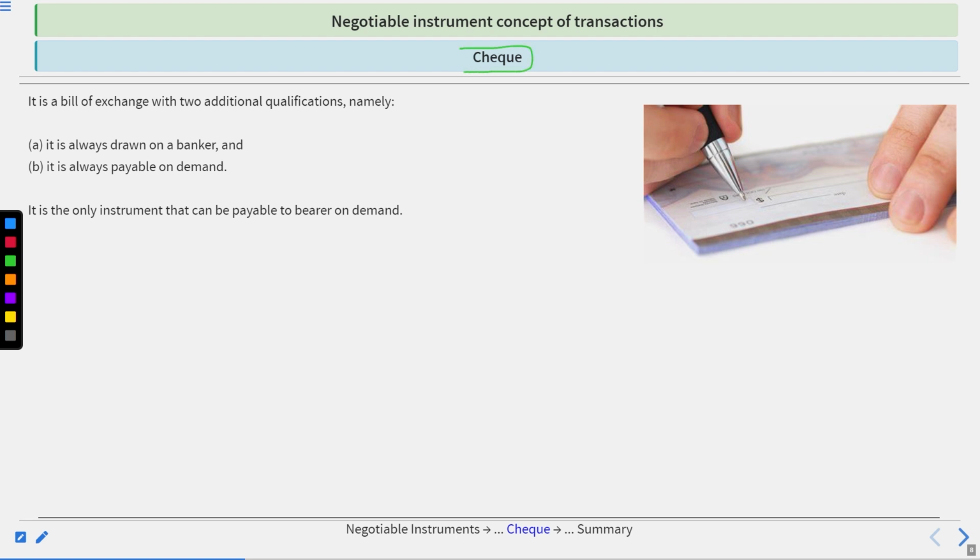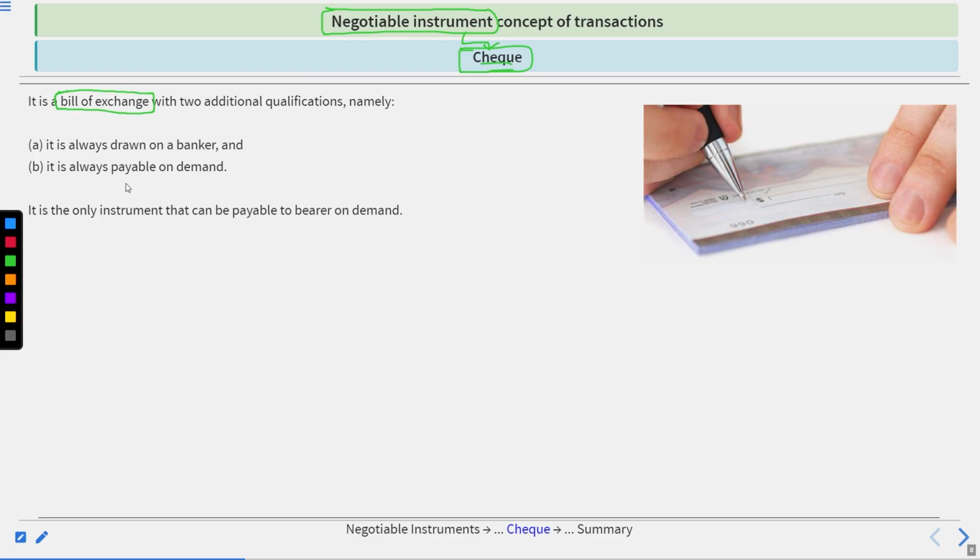Now, the check. Might be we are not aware of the promissory note and the bill of exchange, but we all must be aware of the check. Because if you ever opened a bank account in any bank, then you have been provided with two books from the bank: passbook and checkbook. So that's why you are aware of the check. What is a check and how does it work? But now we will understand the check working under the negotiable instrument. So basically, a check is also a kind of bill of exchange.